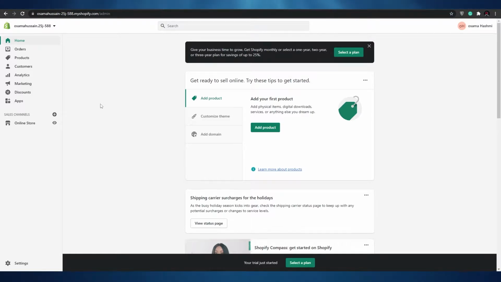So first, I'm going to go ahead and review Shopify and tell you all about it and how you can basically find products on Shopify. And then I'm going to go ahead and switch to eBay. So first up is Shopify.